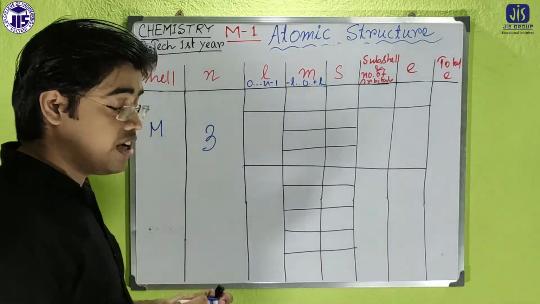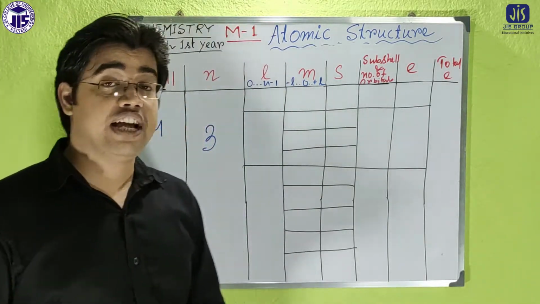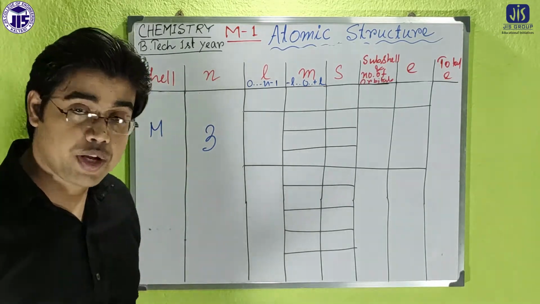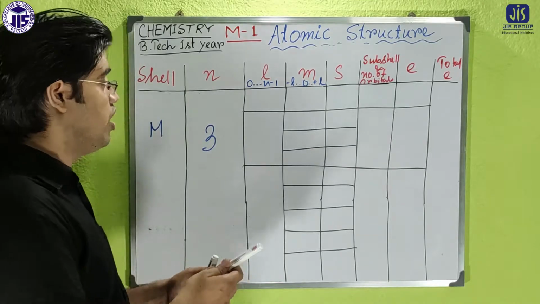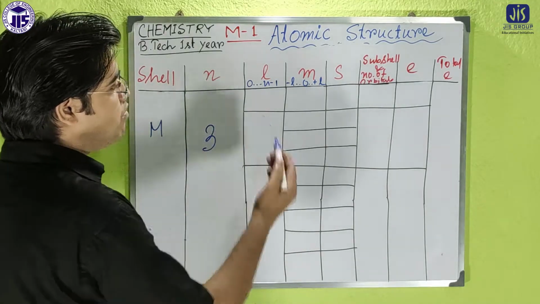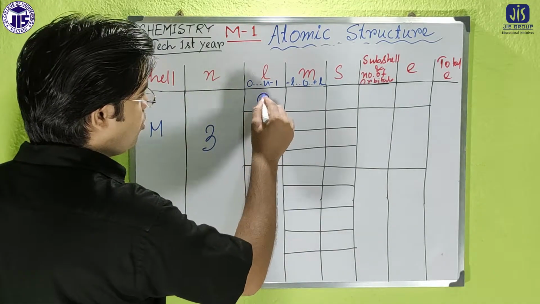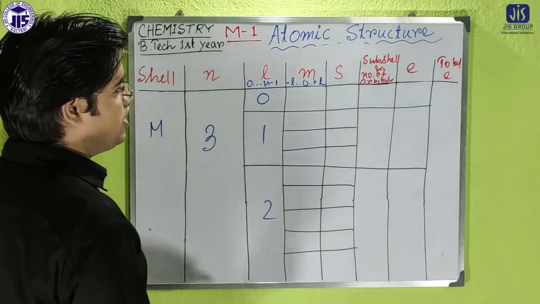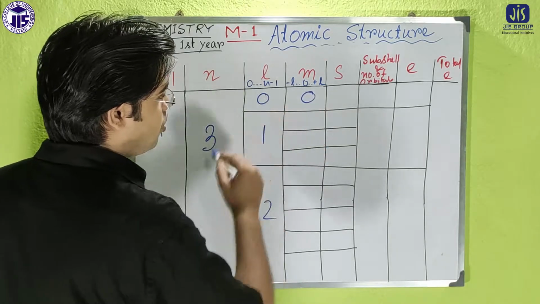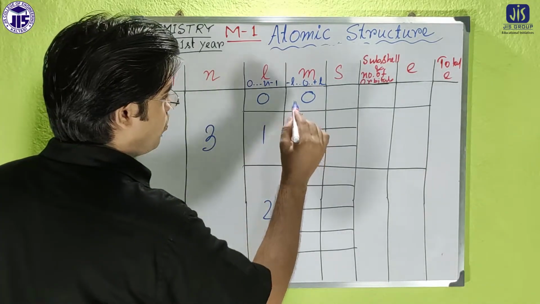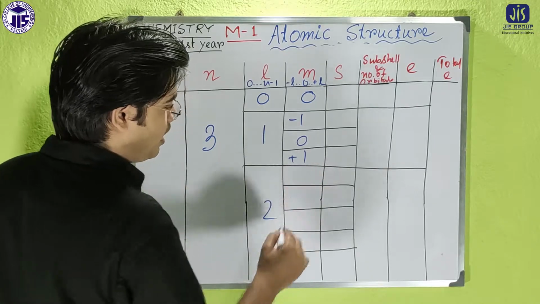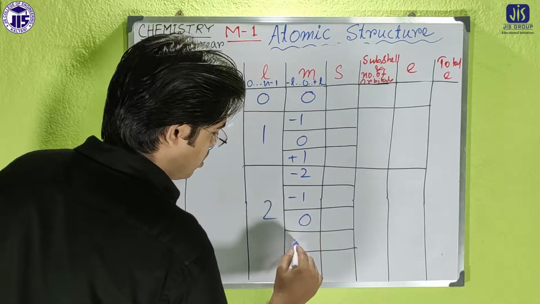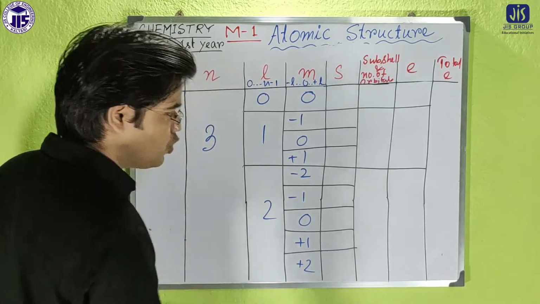So for K it was 1, for L it was 2, and for M it was 3. If n equal to 3, what will be the values of l? The l will be 0, 1 and 2. Then m, for l equal to 0, is 0, no problem. For l equal to 1 it is minus 1, 0, plus 1, and for l equal to 2 it is minus 2, minus 1, 0, plus 1 and plus 2.